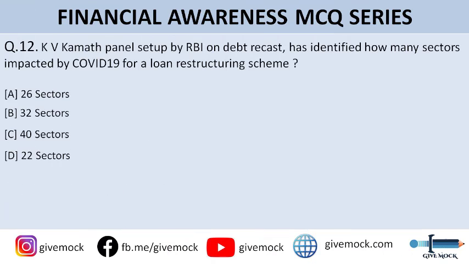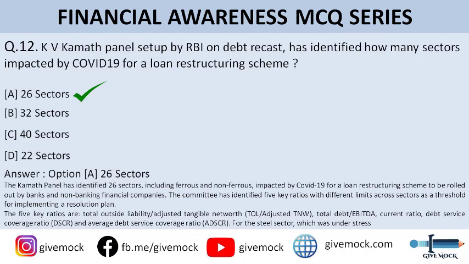KB Kamath panel set up by RBI on debt recast has identified how many sectors impacted by COVID-19 for a loan restructuring scheme. So options are: option A is 26 sectors, option B is 32 sectors, option C is 40 sectors, and option D is 22 sectors. So the correct answer to this question is option A, that is 26 sectors.